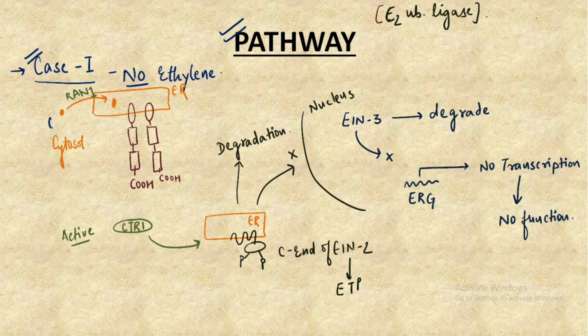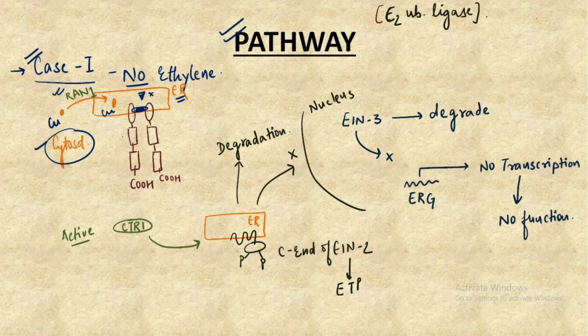We have copper present in the cytosol, and because we have understood the receptor works more effectively in the presence of copper, this copper gets transported from the cytosol into the endoplasmic reticulum with the help of a transporter which is known as RAN1. And now because the ethylene is not present, this is how the complete functioning would occur. So this copper would come and bind to the receptor, and there occurs a dimer formation.